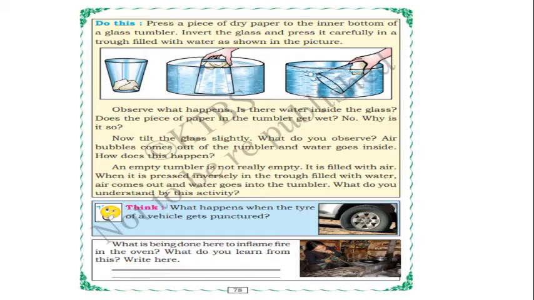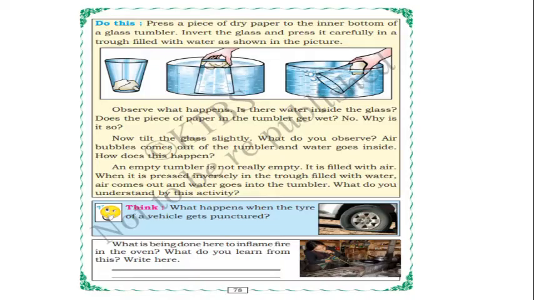Here is one activity or experiment. Press a piece of dry paper to the inner bottom of a glass tumbler. Invert the glass and press it carefully into a trough filled with water, as shown in the picture. You can follow this experiment, and you can even do it, children. Observe what happens. Is there water inside the glass? Does the piece of paper in the tumbler get wet? No. Why is it so?